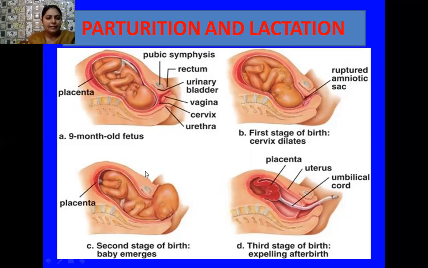After that, there are some torsion movements; the fetus takes so many turns, and in this way the head of the fetus comes out through the uterus, and the placenta is also attached with the fetus. When the fetus comes out, the placenta also comes out along with the fetus during delivery, and in this way the successful delivery of the fully developed fetus takes place, and later on an infant or a newborn child is there.